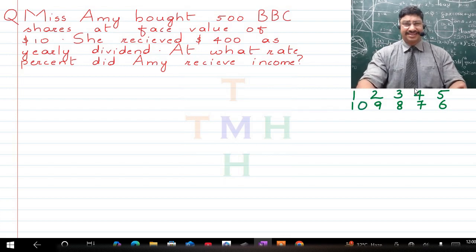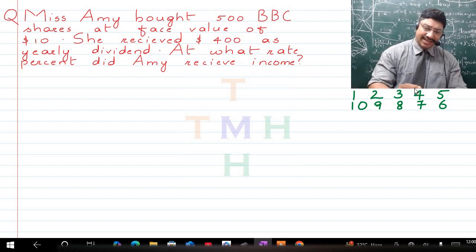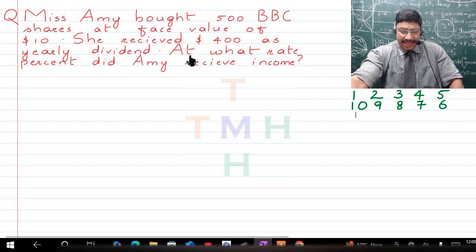Right. So children, let me discuss the sum, and I am considering that all the data which was given to you as formulae, you have written them in your copy and you've learnt it, and you have also written it again so that it stays with you for a long duration of time. Now coming to this sum, we've been given that there is one Miss Amy, and she's bought 500 BBC, that is British Broadcasting Company, the media company, shares at a face value of $10, right? She received $400 as the yearly dividend. At what rate percent did Amy receive the income?